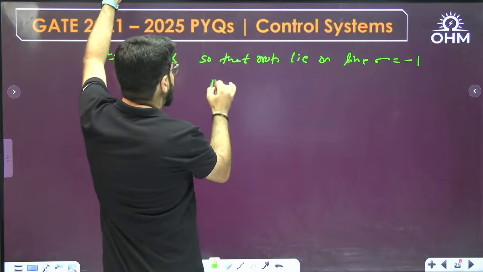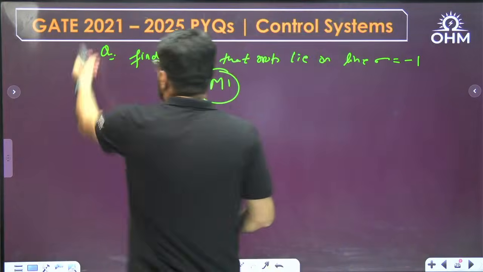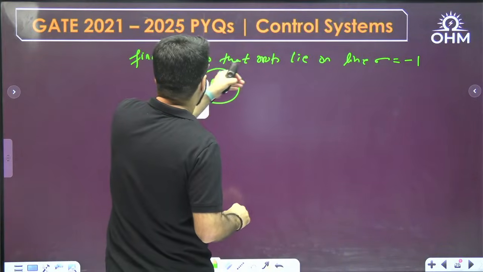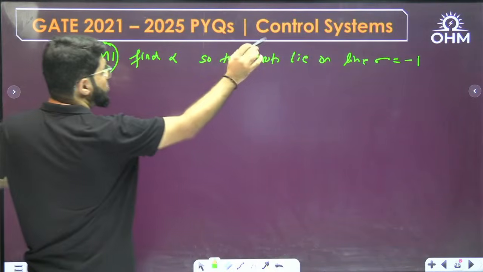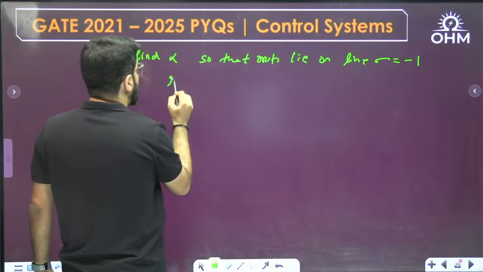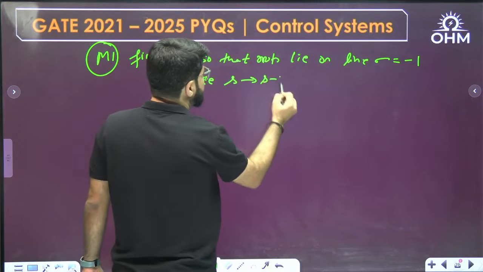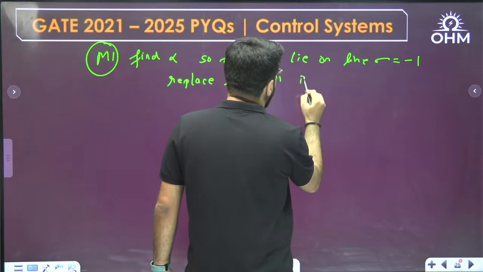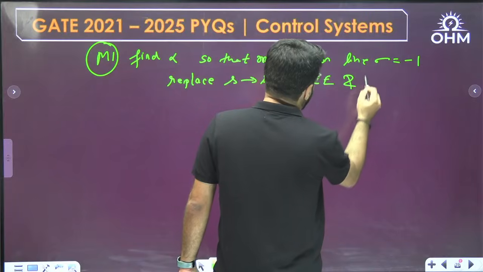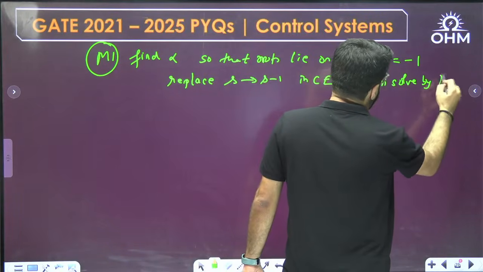So again, method number 1: find alpha so that the roots lie on sigma equal to -a. Again the same method. Replace S by S minus 1, because the line is sigma equal to -1, in the characteristic equation, and then solve by Routh-Hurwitz, like the previous question.